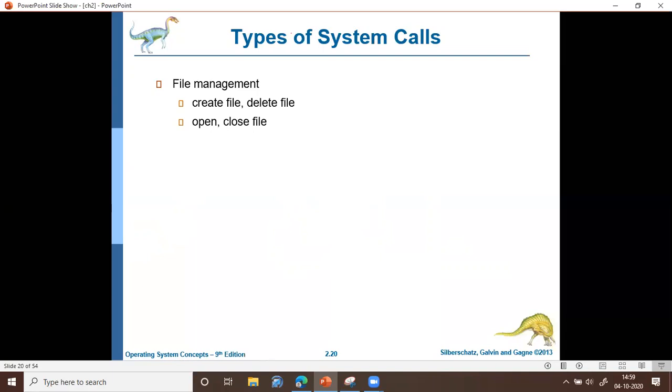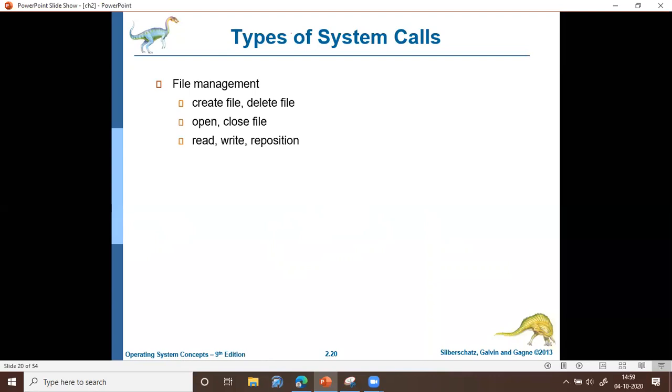And also we have system calls to read, write, and reposition: to perform a read operation on the file, a write operation to the file, and to reposition the file pointer. Currently the file pointer may be pointing to the 10th location, but you may want the pointer to point to the 30th location. That is called repositioning the file pointer. So there are system calls available for that also.